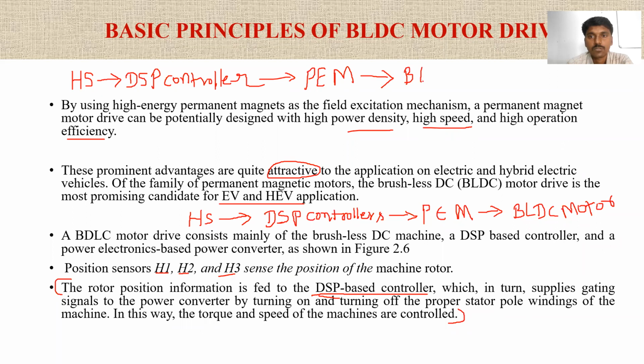If this power is controlled, then automatically the speed of the BLDC motor is also controlled. Is it right or not? Already we have seen induction motor drives and DC motor drives. If the voltage is controlled, the speed is also controlled. In the same way here, we are going to control the speed of the brushless DC motor.